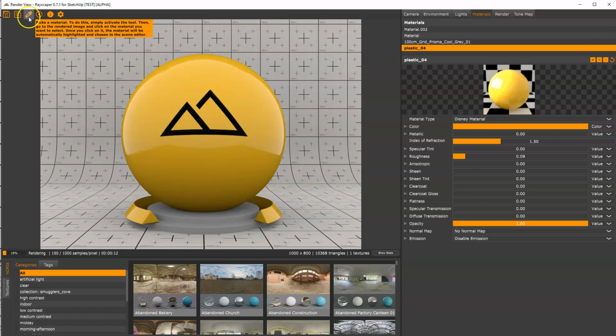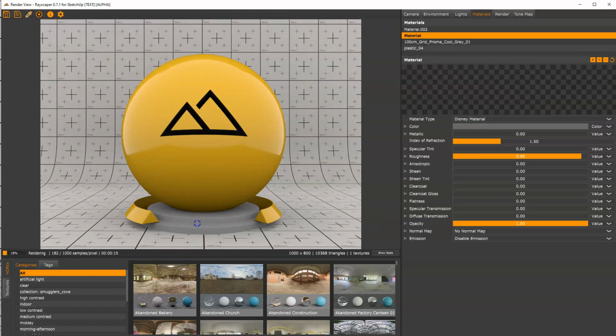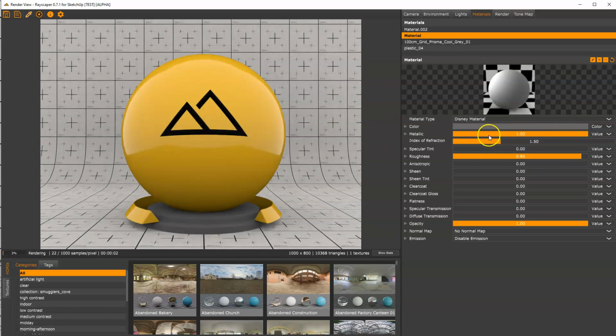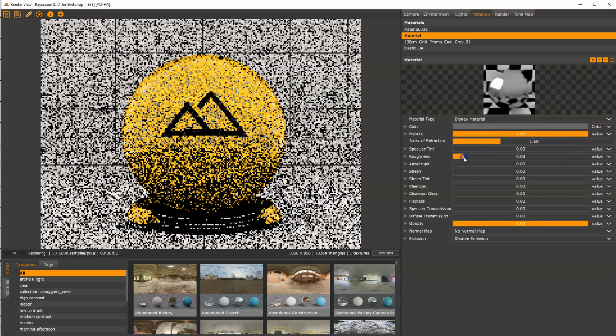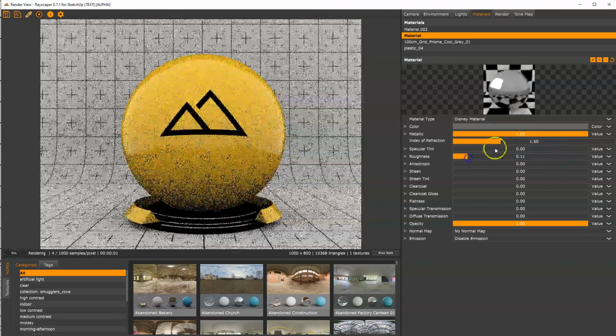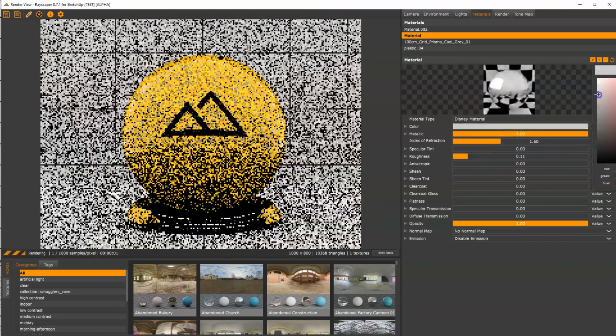So with the material picker still selected, let's click on the base and let's make this a metal base. So we basically increase the metallic all the way to 1, and let's decrease the roughness a little bit to a lower value, and maybe let's make it a little bit lighter.